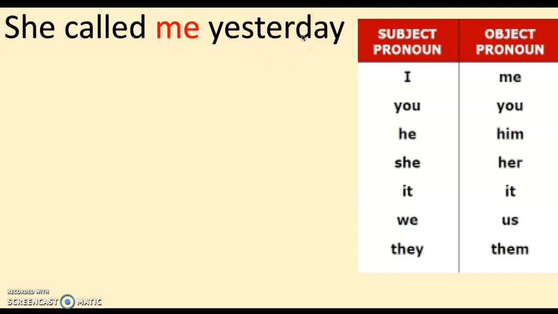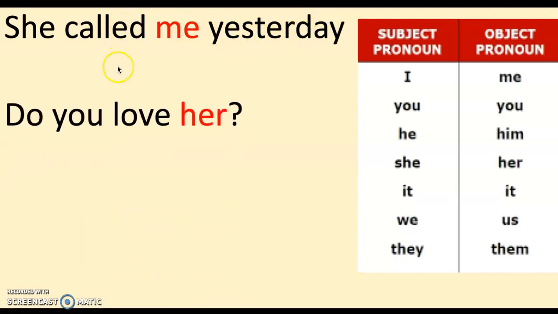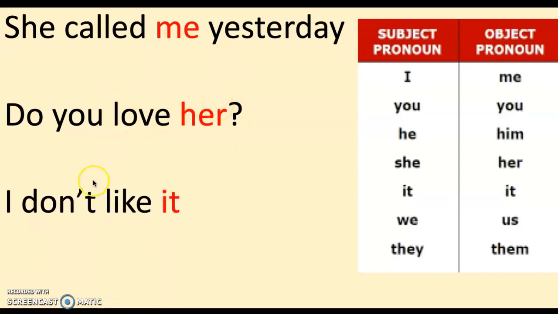Let's check other examples. Here we have a question. Do you love her? As you can see, we always put the object pronoun after the verb. I don't like it. In some cases, like it and you, the subject pronoun is the same as the object pronoun.